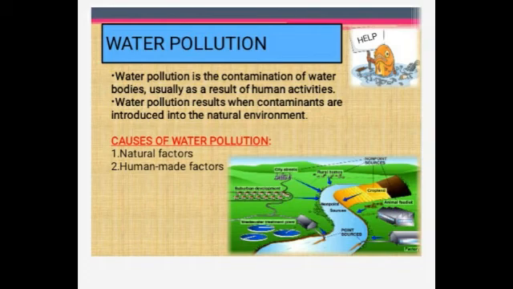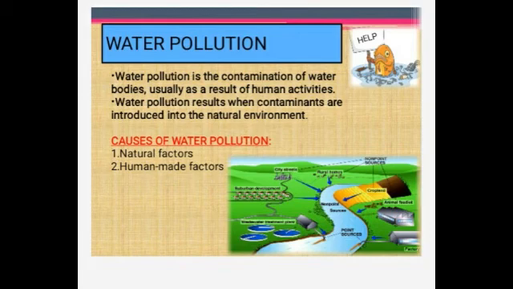So what are the causes of water pollution? We have two factors, natural factors and human made factors. Okay, so now let us learn about them. So first one, natural factors. So the natural factors that cause water pollution are storms, soil erosion, landslides, volcanic eruption and decay and decomposition of plants and animals. Example, storms often cause soil and other particles to dissolve in water, isn't it? And they pollute the water and make it unfit for drinking and cooking.